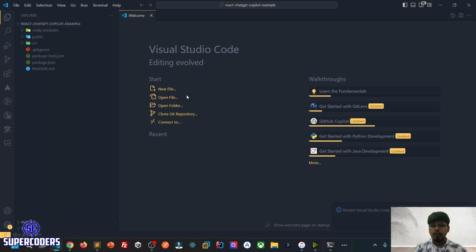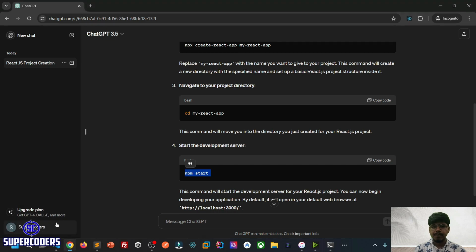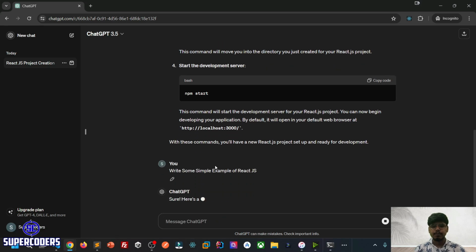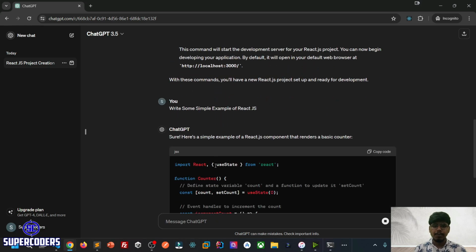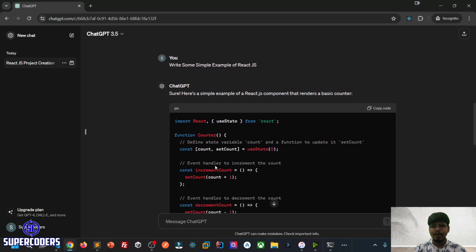So here we go. Our project is open. So let's ask ChatGPT for an example. Let's see. Write some simple example of React.js. I'm just asking for a simple example. So I think it will give a simple example of a counter.